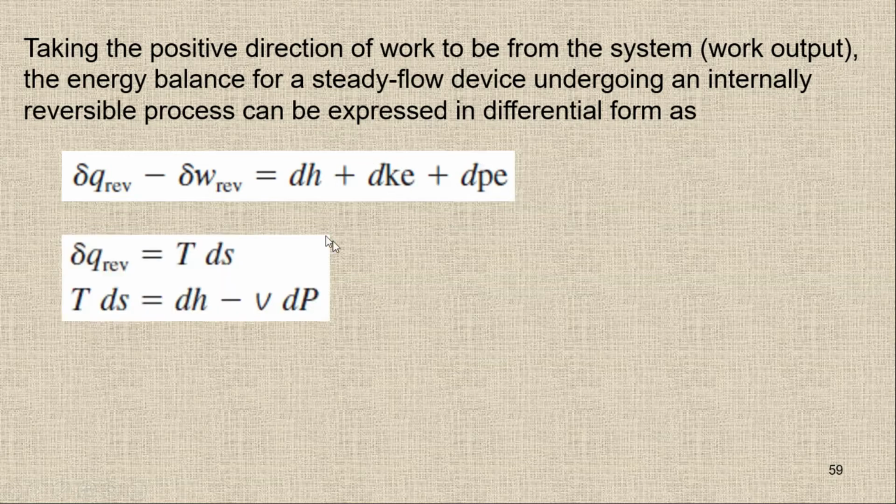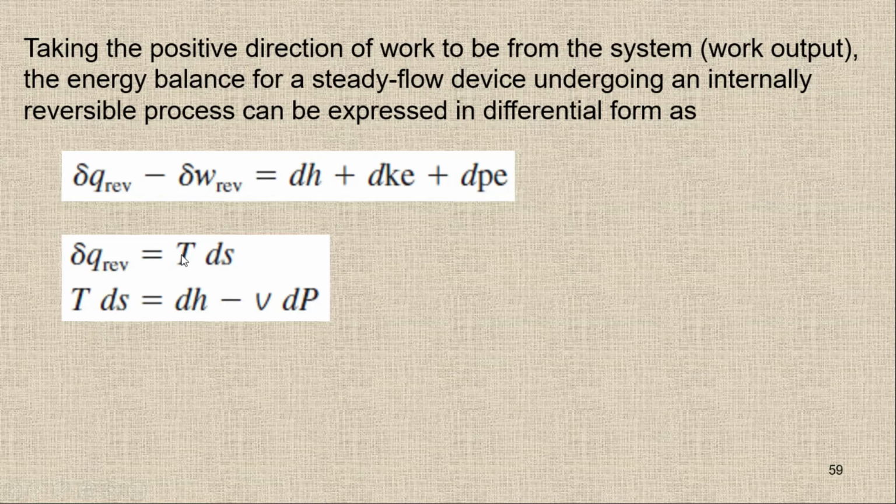So as we know from the definition of entropy, the delta Q for the reversible system is simply TdS, because the change in the entropy is simply delta Q upon T. So we have this one. And the first TdS equation is TdS is equal to dH minus V dP.